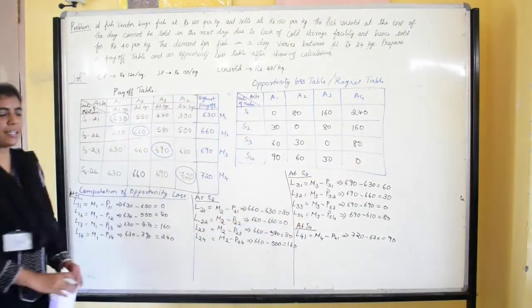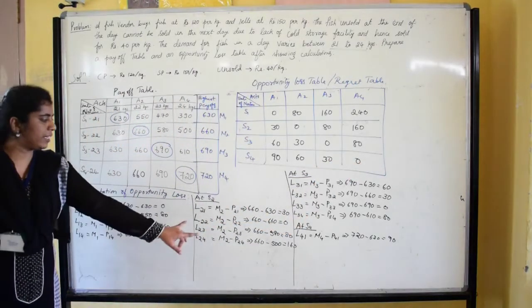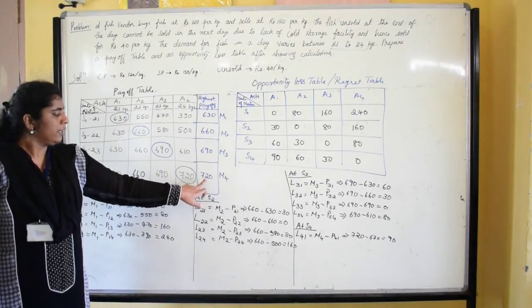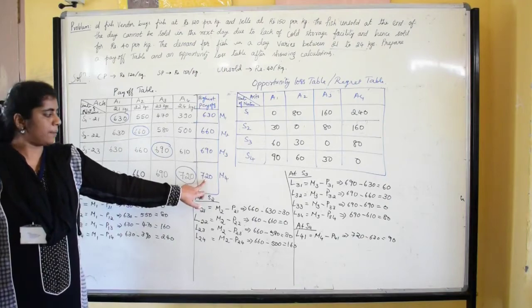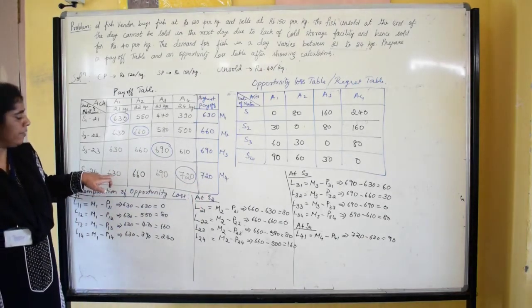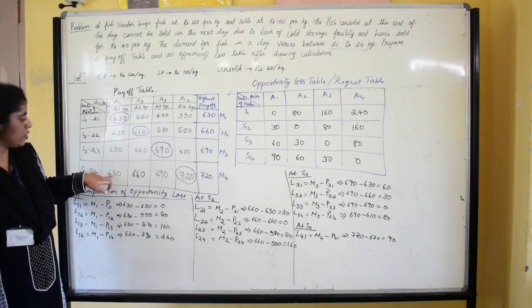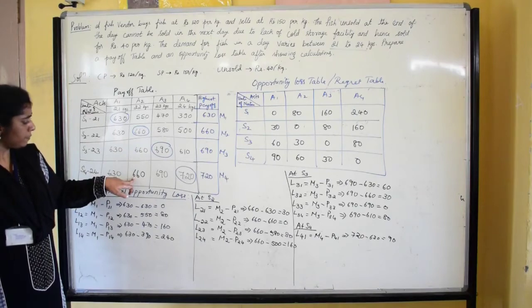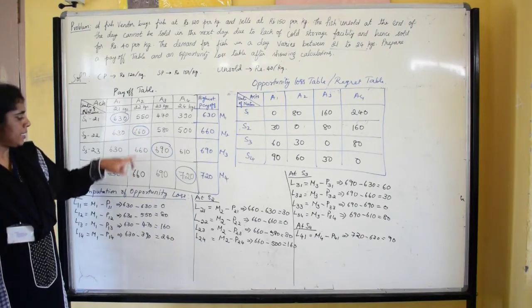I have not written the calculation there, but the same calculation will continue. The maximum payoff of fourth row is 720. The payoff of each cell has to be subtracted from the maximum payoff. 720 minus 630 gives the loss at fourth row first column. 720 minus 660 gives the loss at fourth row second column.